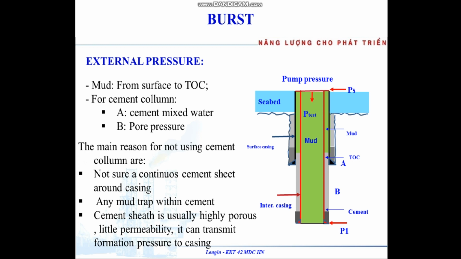The main reason we are not using the cement column to calculate pressure is because we are not sure of a continuous cement sheath around the casing, and maybe any mud channel within the casing here, and cement sheath is usually highly porous, little permeability, and it can transmit formation pressure inside to the casing here.